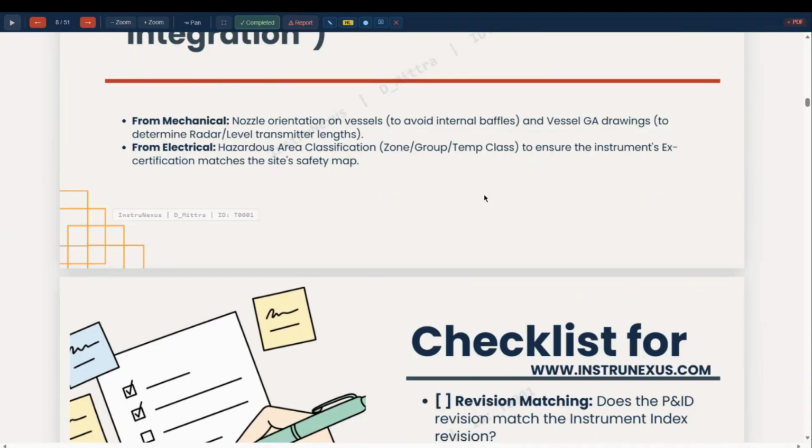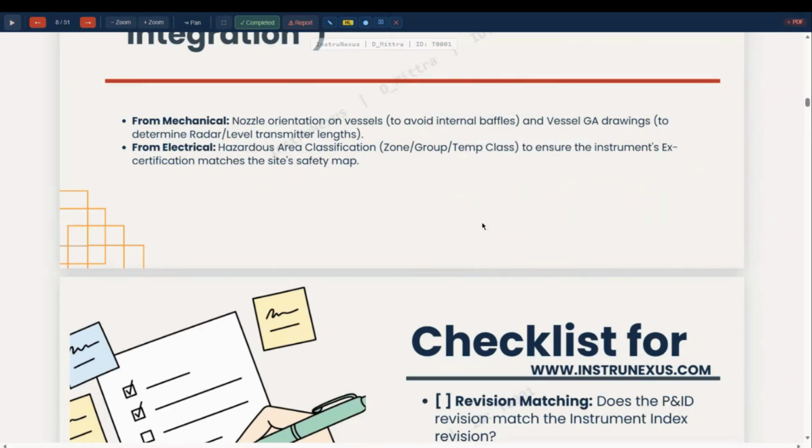So the interface has already taken place. Sometimes you need to interface with mechanical for pressure vessel nozzles, if the flanges of the nozzle provided by the vendor are different than specified in the data sheet, matching the mechanical equipment pressure vessel drawing. That is to be coordinated and resolved before placing the order.